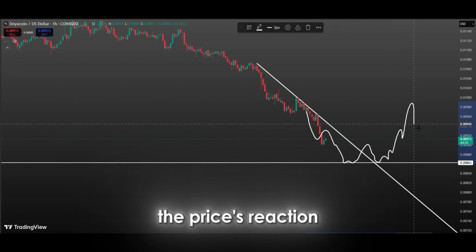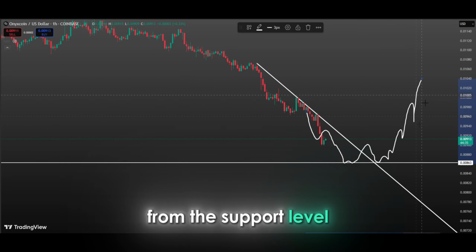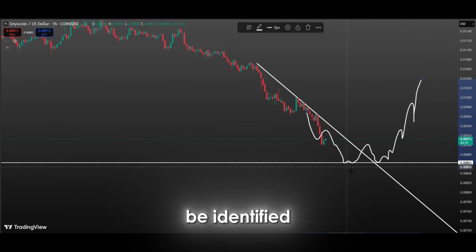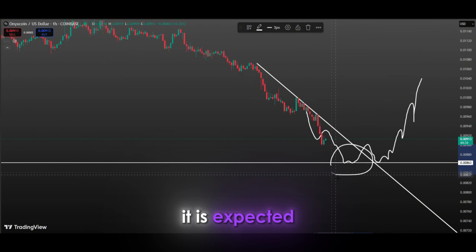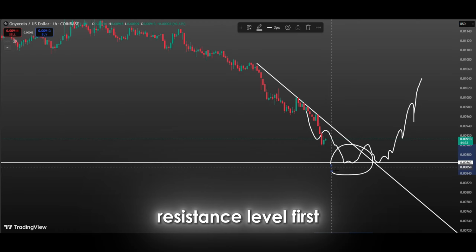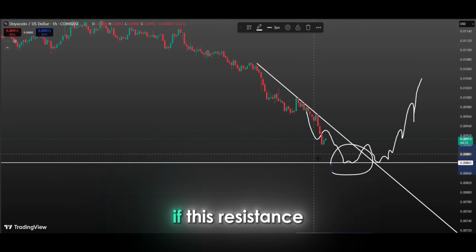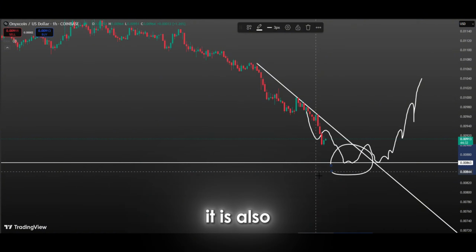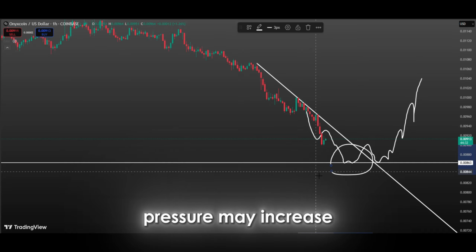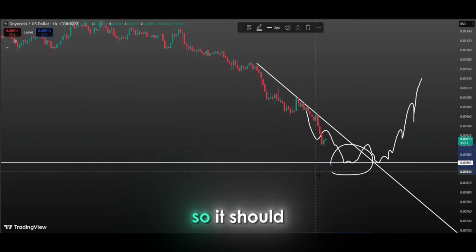Besides, depending on the price's reaction from the support level, the next target zone can also be identified. If the price initiates an upward movement from here, it is expected to move up to the nearest resistance level first. If this resistance level is breached, a bigger bullish wave may start and the price may reach higher levels. However, it is also possible that selling pressure may increase once the resistance zone is reached, so it should be closely monitored how the price reacts here. We should wait for it to give us a turn signal.